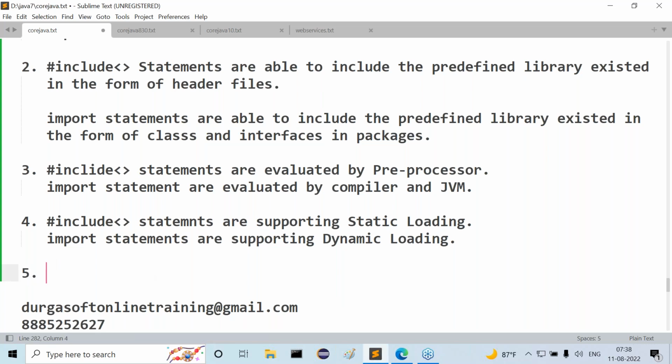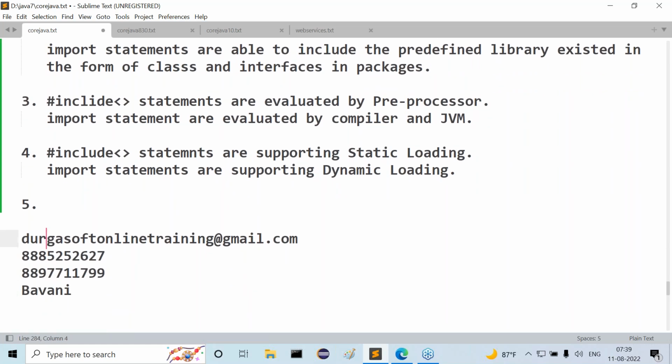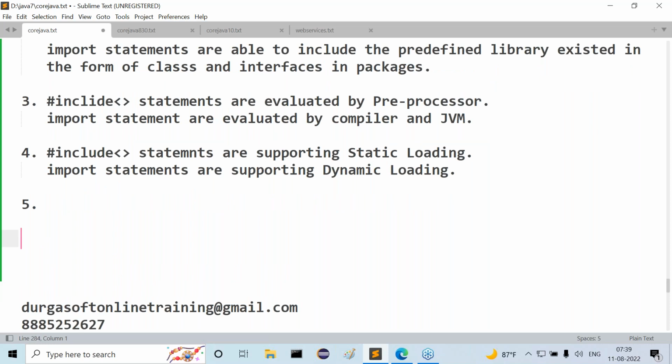One more point, guys. If all of you complete it, then I will give one more point. It will also be very, very important for us. I'll ask one question to you. Now try to answer it. Is it possible to specify more than one header file name by using a single hash include statement?